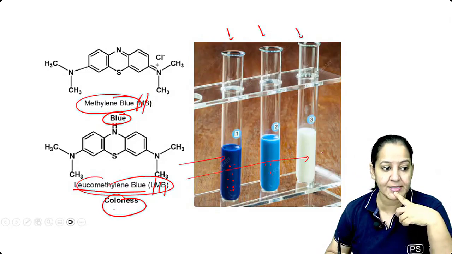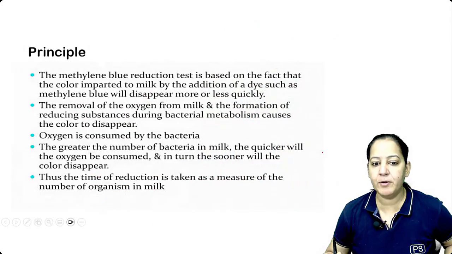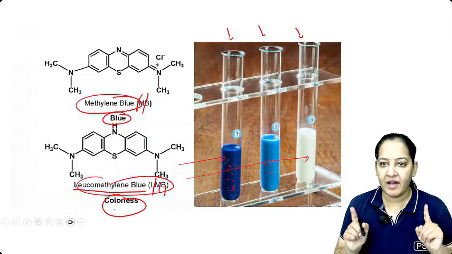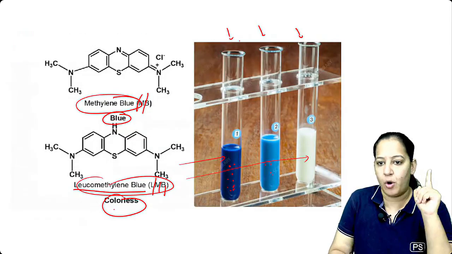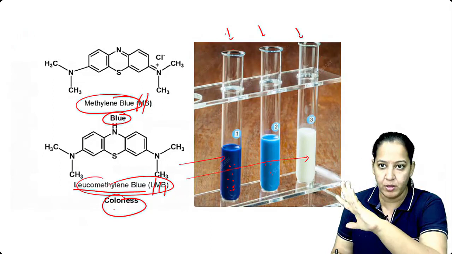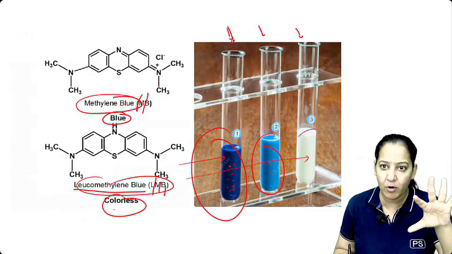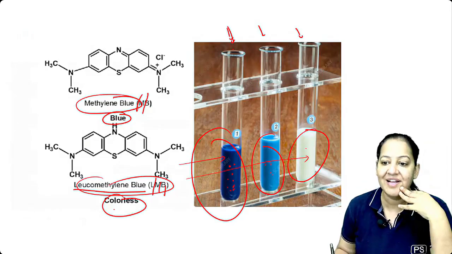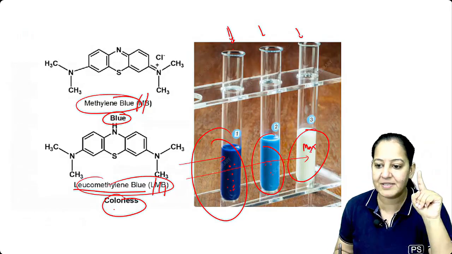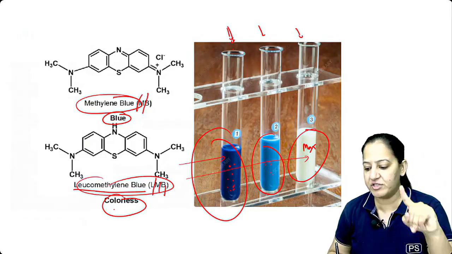You got the principle. This is the methylene blue test. What is the methylene blue test? We are adding an equal amount of methylene blue in all 3, so they all become blue. But this one remains blue till the end, this one becomes light blue, and this one becomes maximum light blue or white in color, because here maximum bacteria are present, and they convert the methylene blue to leucomethylene blue, which becomes colorless.